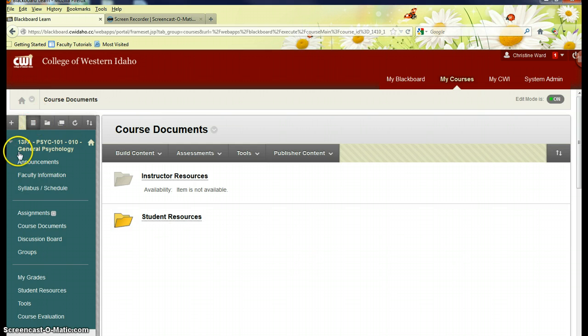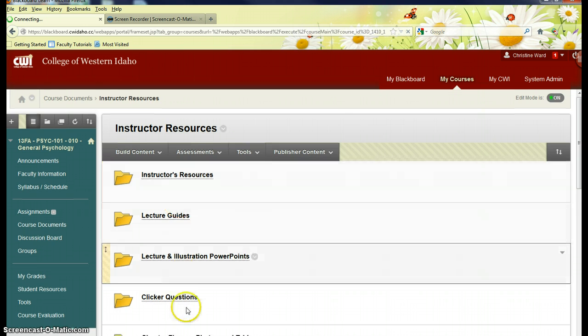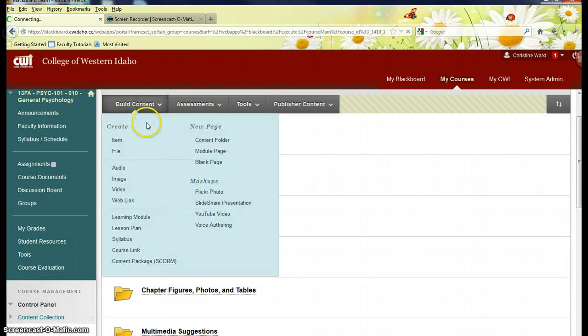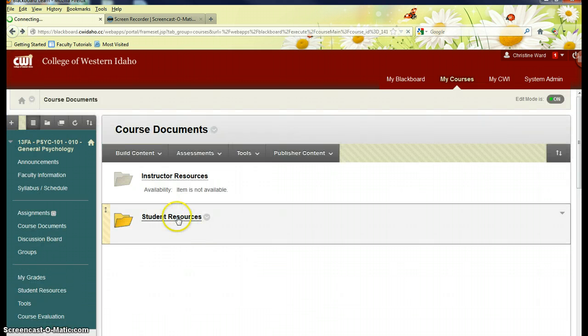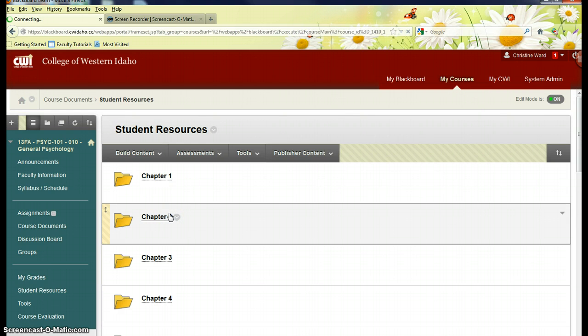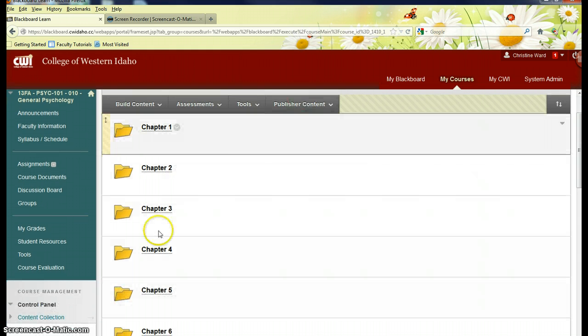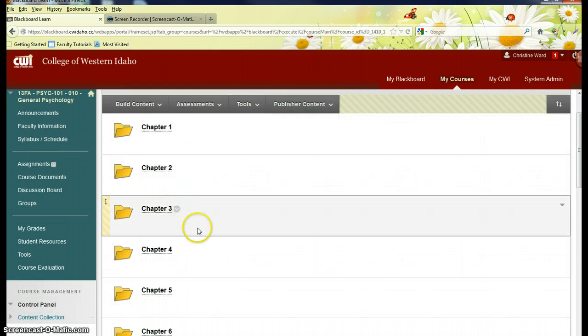So I'm in your class, you can see right here. I'm in course documents, which is where the instructor resources lie. So that's where all of your stuff is. And then there's a whole bunch of stuff in here also for students. And the student side is where all of those tests have been deployed that we need to try to get out of this because they are impacting your grade center.